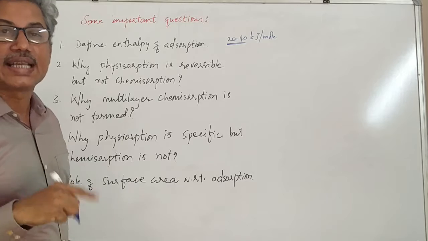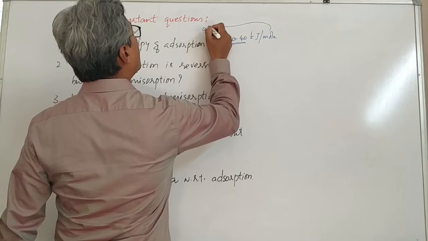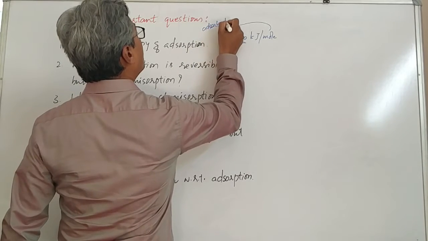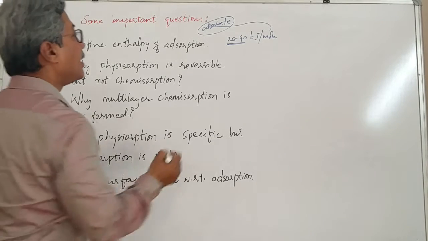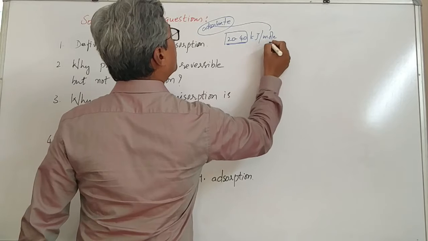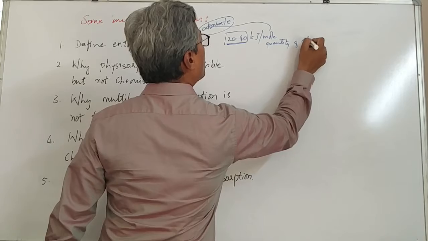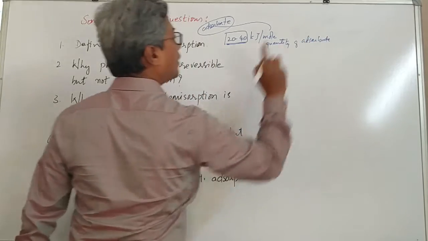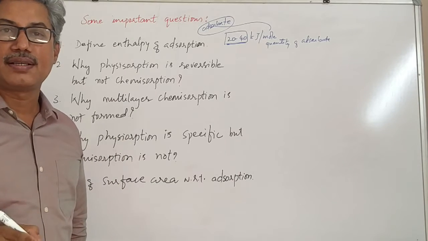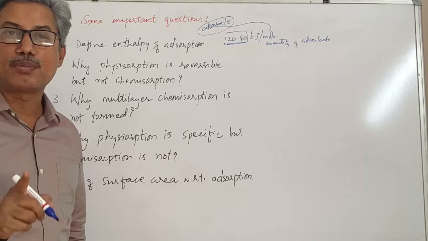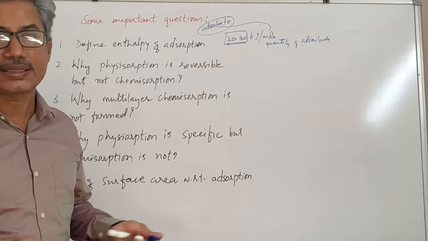It is the amount of energy released when 1 mole of adsorbate adsorbs. Clear, students? Here, this energy released corresponds to the quantity of adsorbate. So, enthalpy of adsorption is the amount of heat energy released due to the adsorption of 1 mole of adsorbate. Clear? On adsorbent, if you mention, fine, otherwise it's not required.